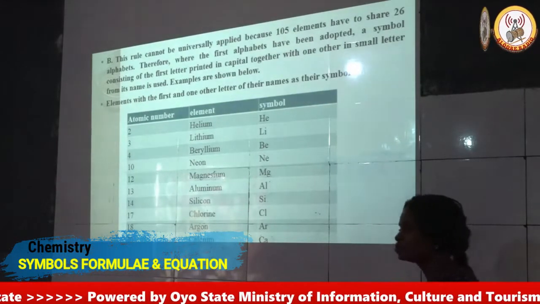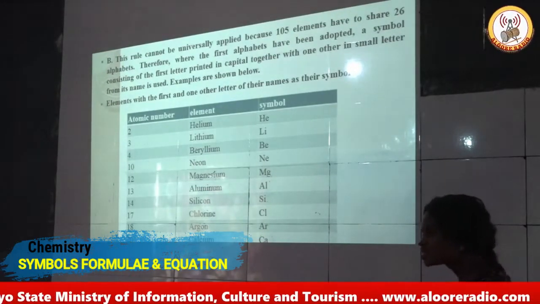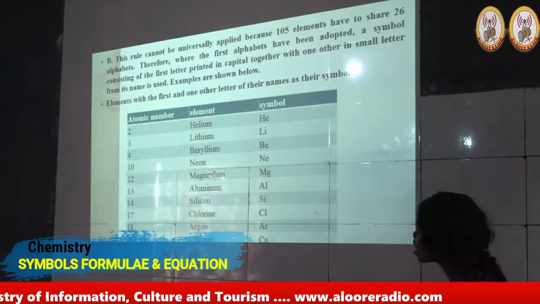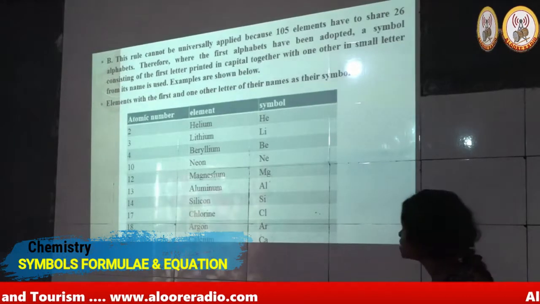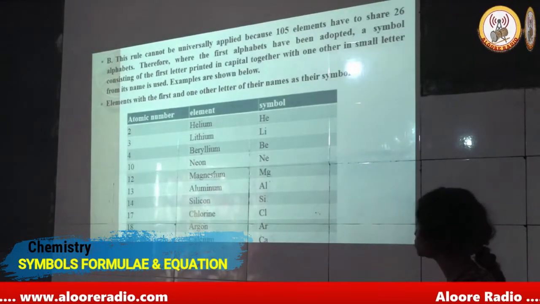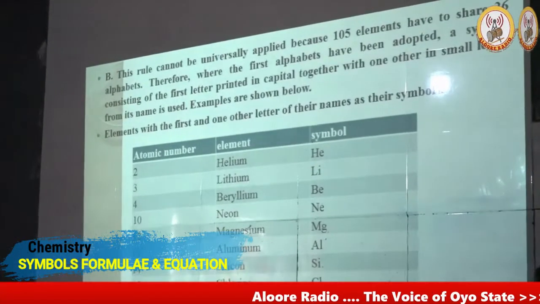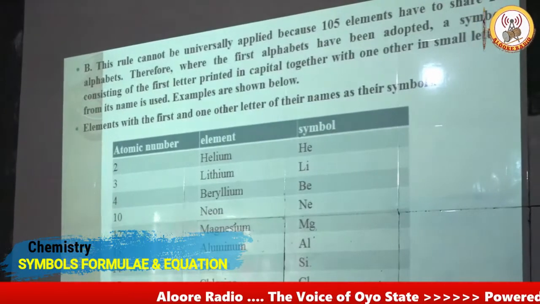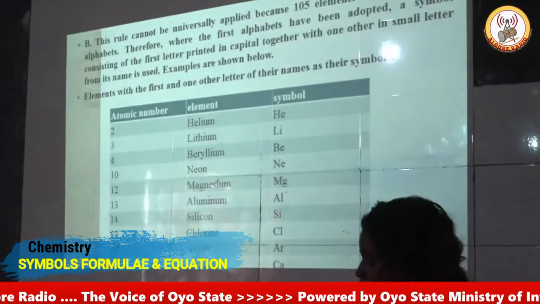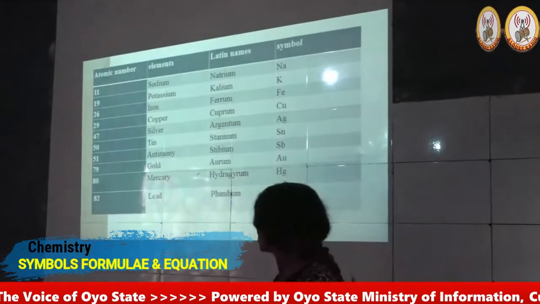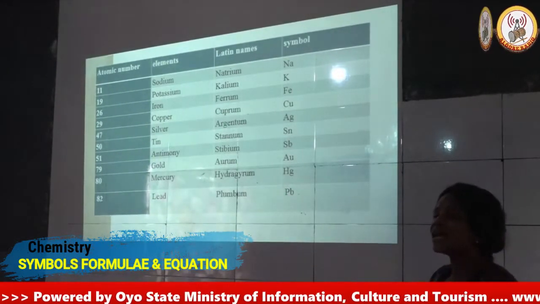On getting to magnesium, Bacillus represented the symbol of this element from the first as well as the third letter of the name of the element. Magnesium, he represented it using Mg. Aluminium, he represented it using Al. Chlorine, he represented it using Cl. Argon, Ar. Calcium, Ca.